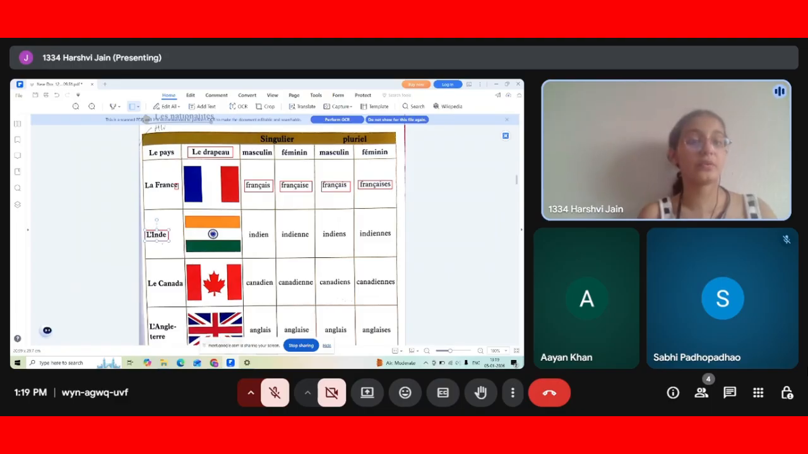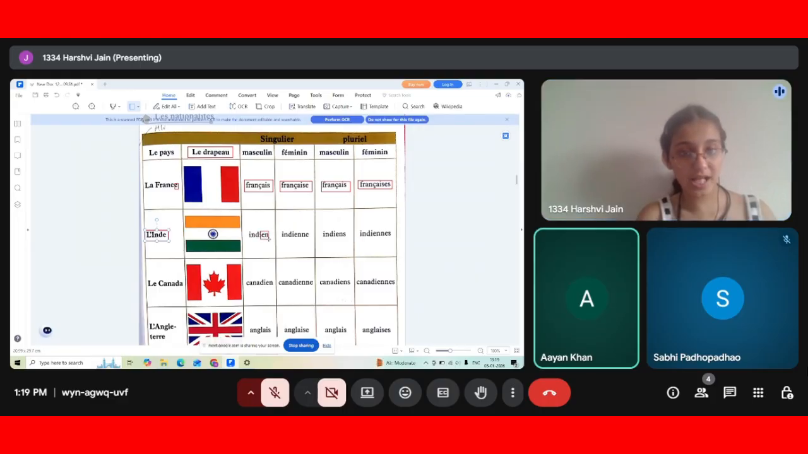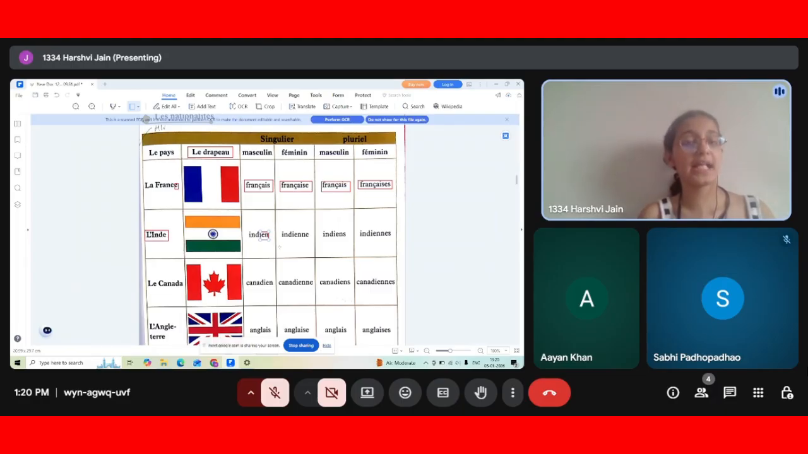So over here, India. What you have to do to make it a nationality: remove E and add IEN. What will you add? IEN. Look, you can see I E N here. You can see here I marked IEN. So what you have to do is remove this E and add IEN.